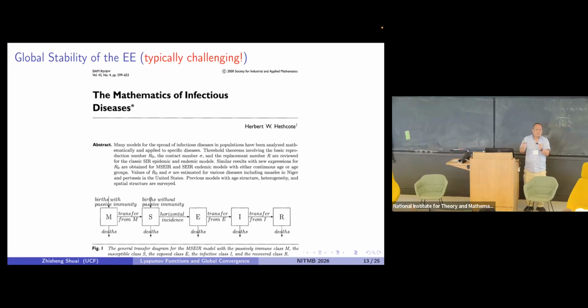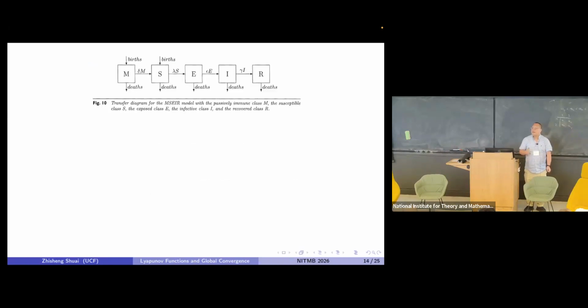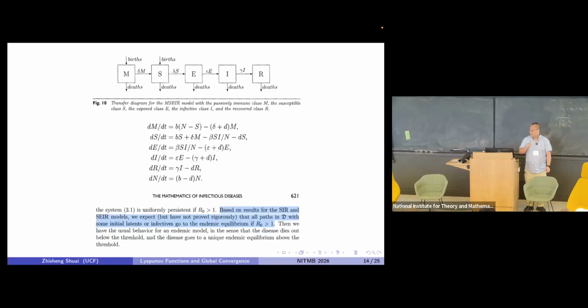After a few months, the newborn baby becomes susceptible. With this one extra compartment, the global stability of the positive, endemic equilibrium is still open, as he pointed out in 2000. We tried to work on that after we learned from Korobeinikov, and failed for many years. I'm sorry, but it is still open, so if somebody has a good idea, that would be a nice thing to try.